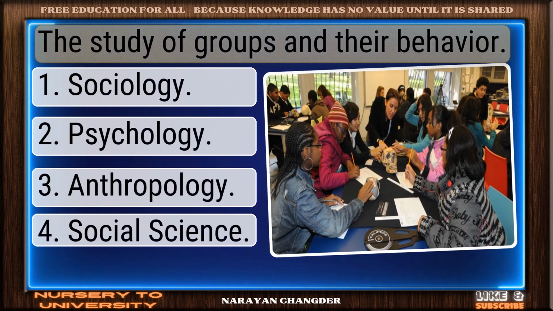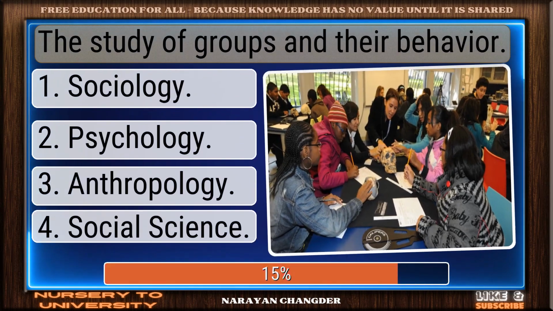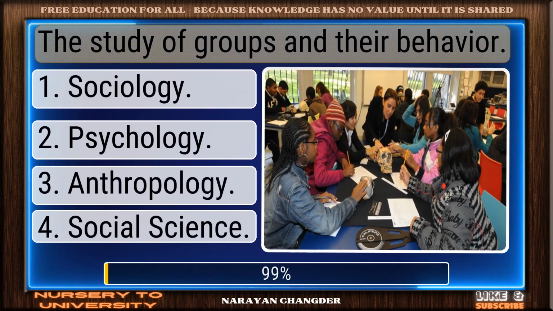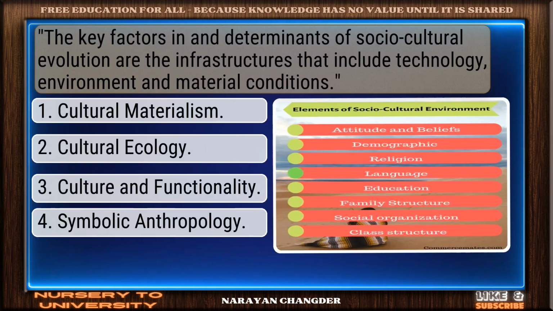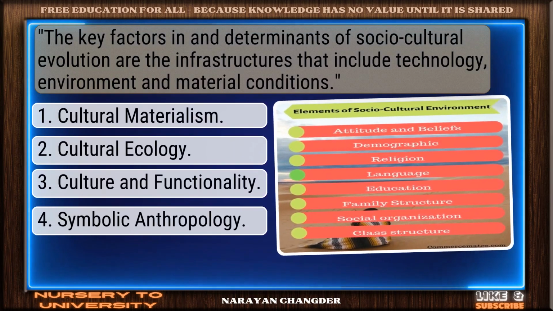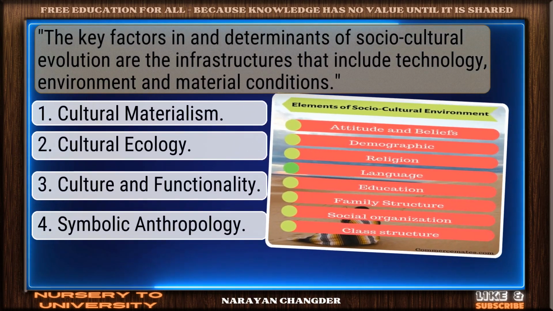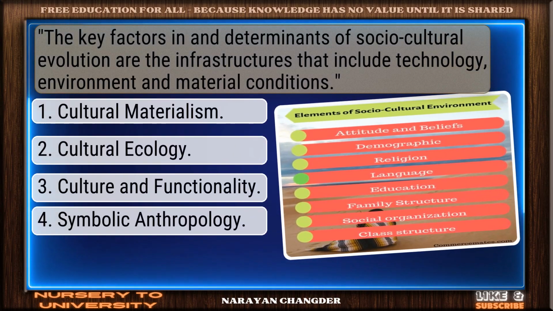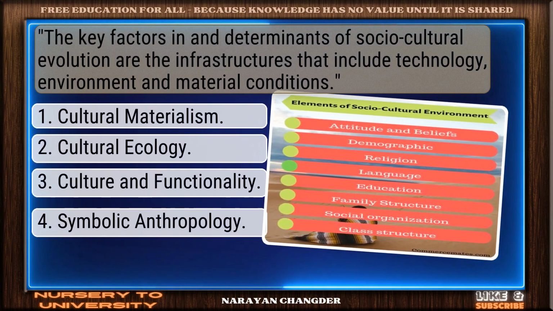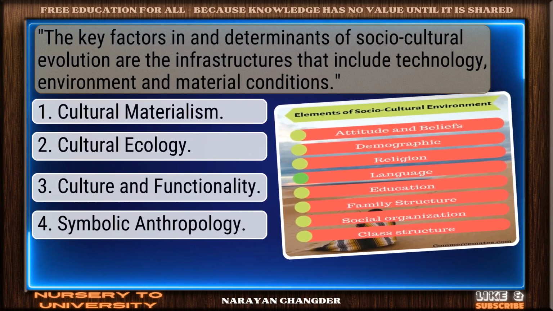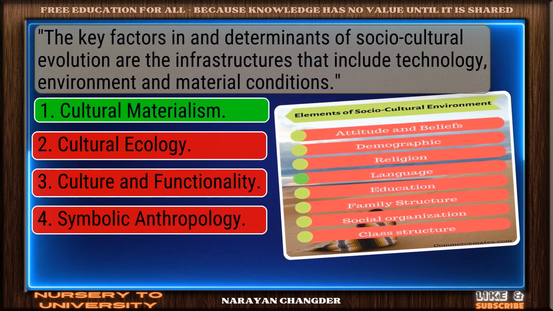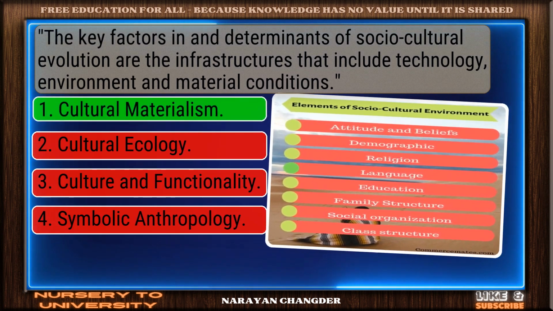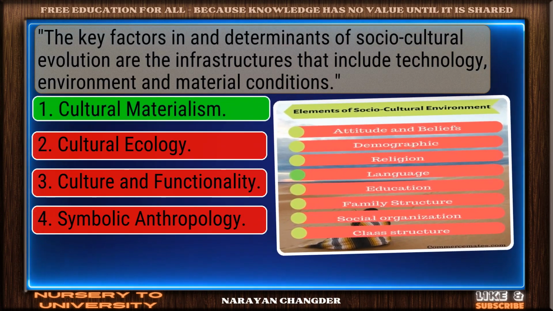The study of groups and their behavior. Well picked. Sociology is the correct answer. The key factors in and determinants of socio-cultural evolution are the infrastructures that include technology, environment, and material conditions. Well reasoned. Cultural materialism is the correct choice.